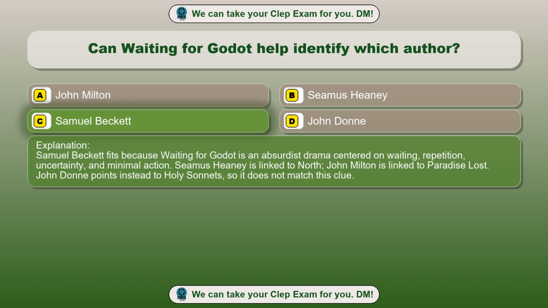Samuel Beckett fits because Waiting for Godot is an absurdist drama centered on waiting, repetition, uncertainty, and minimal action. Seamus Heaney is linked to North, John Milton is linked to Paradise Lost. John Donne points instead to Holy Sonnets, so it does not match this clue.